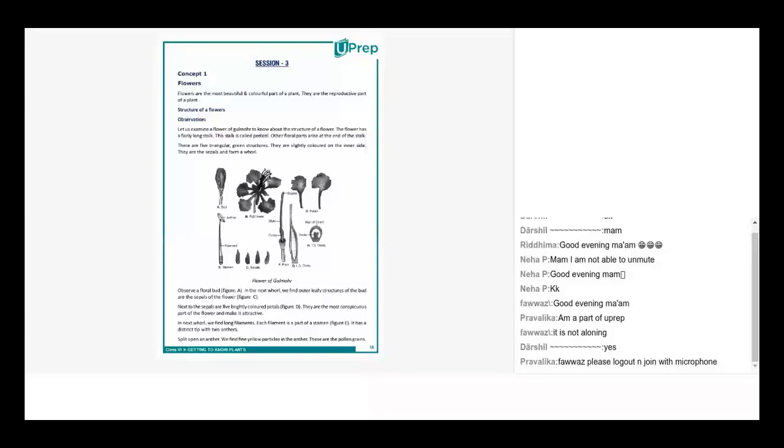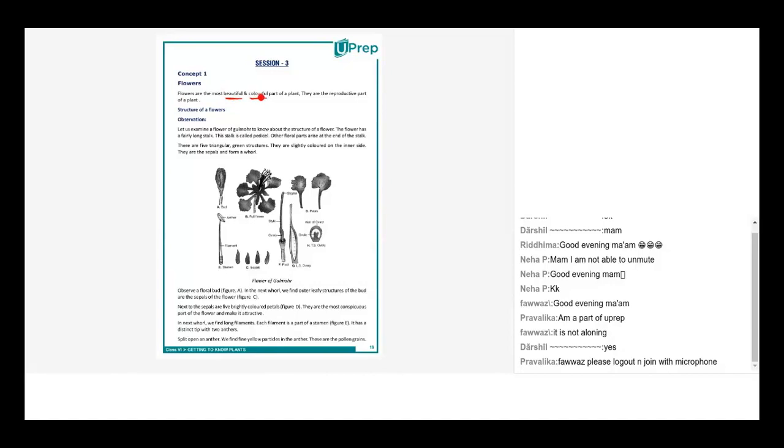Correct. Okay. All right. Fine. So thank you, Darshil. So let's just start with the beginning. We all know that the flower is the most colorful part of the plant. We know the reason why it is colorful and beautiful, right? Neha, do you want to share why it is a beautiful and colorful part of the plant?